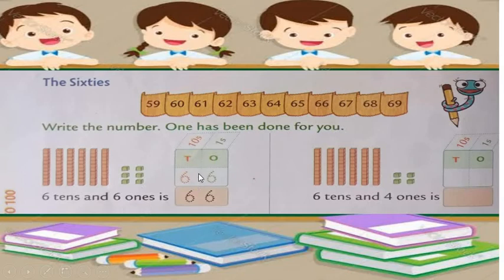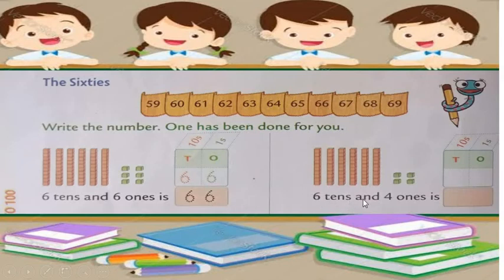What does it mean? It means 6 tens and 6 ones. Look, this is the column of tens and this is the column of ones. So in the tens column there will go 6, and we have 6 at the ones place also. So we have to write 6 in the ones column. So by writing this number we can say that the number is 66.